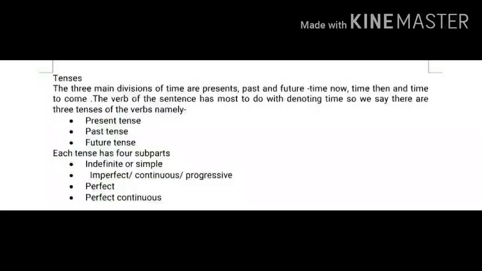That means for all the tenses, for example, if we talk about present tense, we will have simple present tense or indefinite present tense, imperfect or continuous or progressive present tense, present perfect tense and present perfect continuous tense. So each tense has four subparts. Hope up to this part it is clear to you: the three tenses, present, past and future, and each tense has the subparts of indefinite, imperfect or continuous or progressive, perfect and perfect continuous.